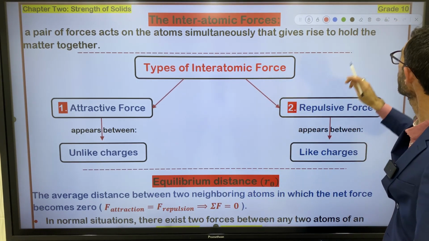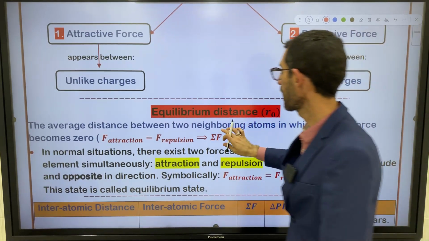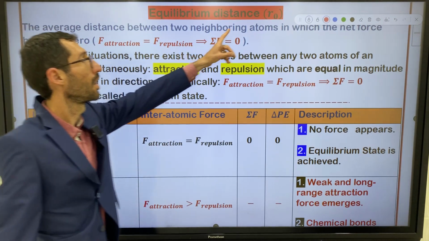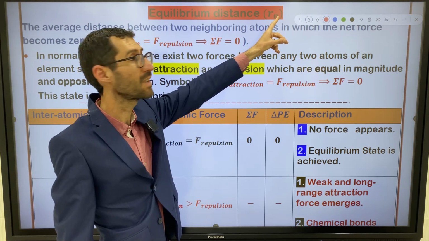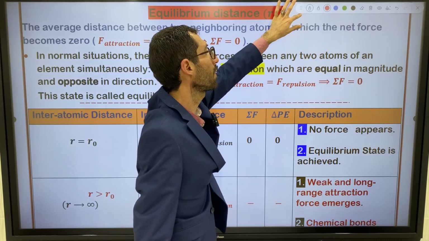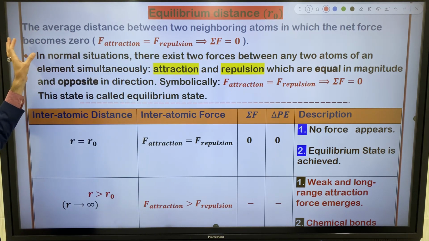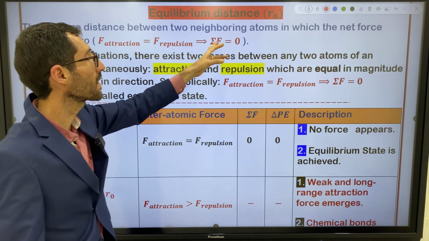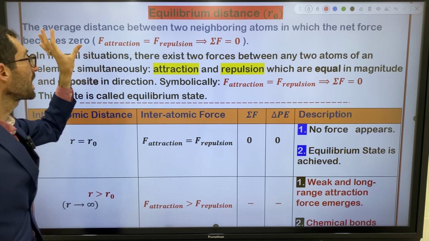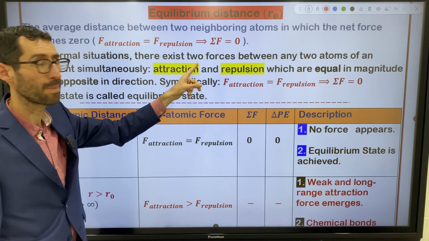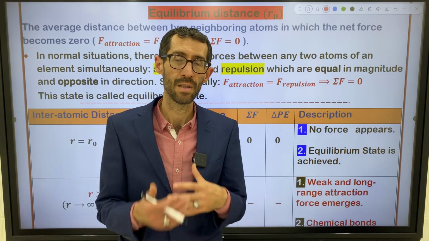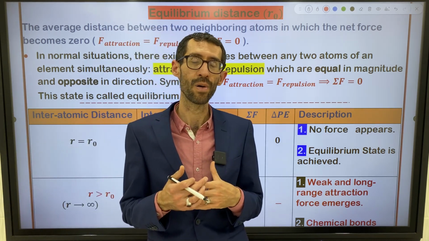I think we have some notes here. Let me read it for you. We have another title: equilibrium distance. This is the symbol of equilibrium distance. R naught is the equilibrium distance. So what's the equilibrium distance? Let me read the definition for you, and after that I'll explain it. It says the average distance between two neighboring atoms in which the net force becomes zero. It means force of attraction balances force of repulsion, so summation of forces becomes zero. This is called equilibrium distance, or R naught.